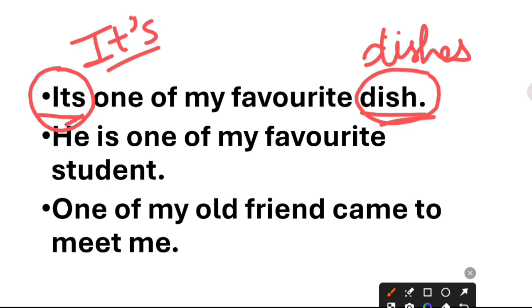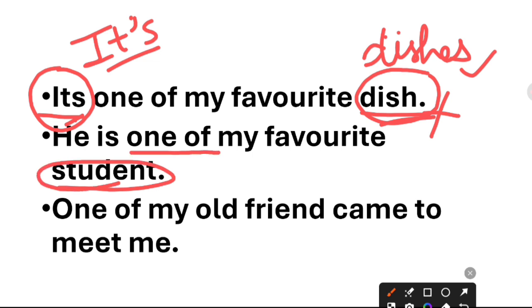You are choosing one out of many. That's why one of is always followed by the plural number, not the singular. So here we will not use dish, we will use dishes. In the same way, in the second sentence, he is one of my favorite students, because you are choosing one student out of many. In the third sentence, one of my old friends. So here students and here friends. One of my old friends came to meet me, not one of my friend.